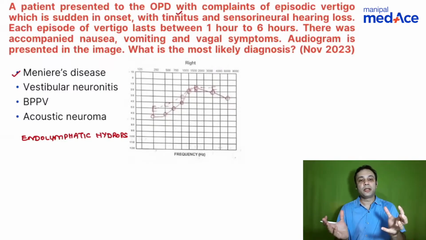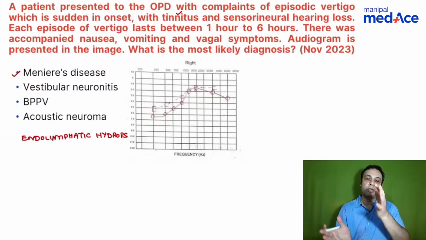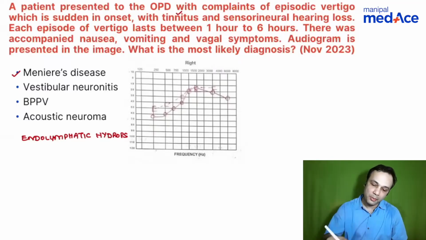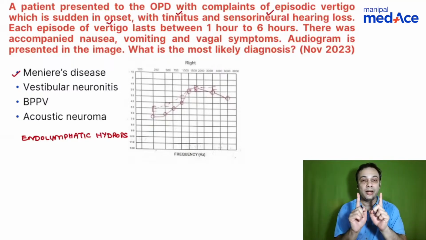So what happens when the Reissner's membrane ruptures? It bursts out like a balloon. So when it bursts out like a balloon, what happens? There is mixture of perilymph along with endolymph. When there is mixture, you get the two important symptoms, that is sensory neural hearing loss and vertigo. So this is one episode of Meniere's disease.